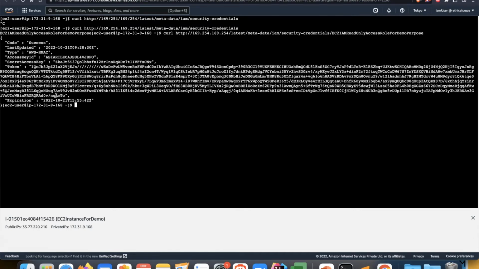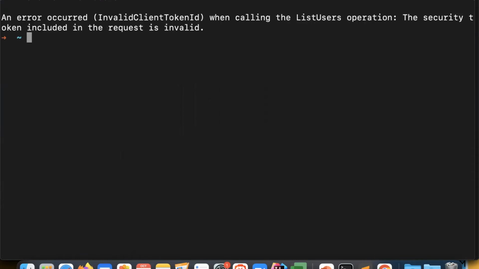Okay, what I'll do first of all, I'll go to my local terminal to see if I can access this AWS IAM list user command from the local terminal where we do not have any access token already present. Okay, so I am here. What I'll do, I'll use this command aws iam list-users. As I can see, there is nothing configured because it does not have any AWS token to connect to the AWS resources. That's why it is giving us this error.